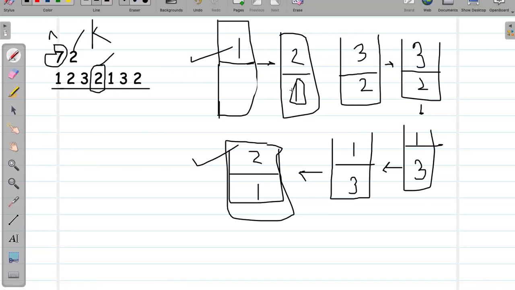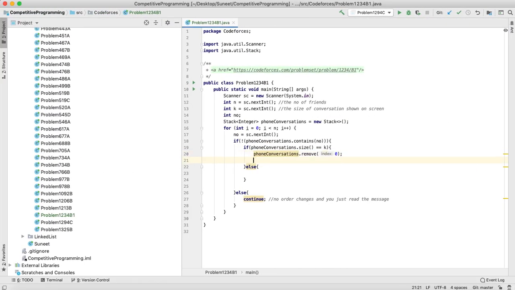Why? Because this was, I would not say last, but it was the first conversation which was received, and this has not to be in the list if something new comes. So the list items shift a bit down, and this item is removed. I think I am clear for that. So you just remove the conversation and you just add another conversation with an ID.